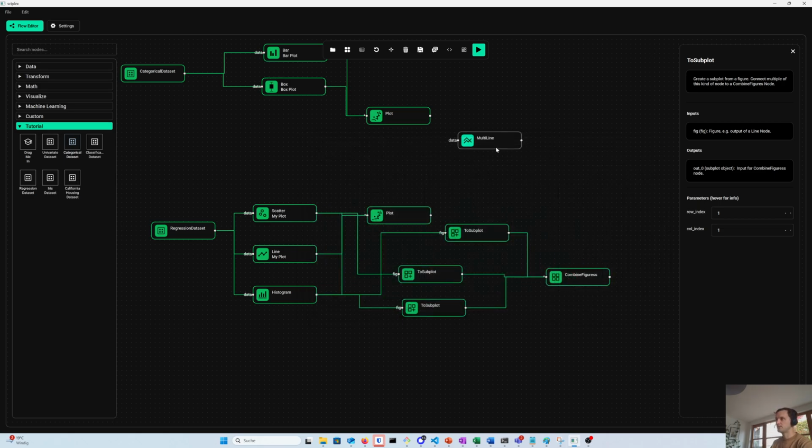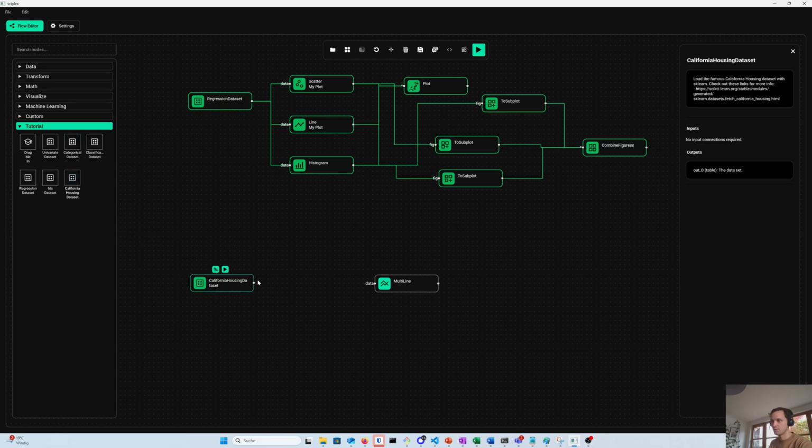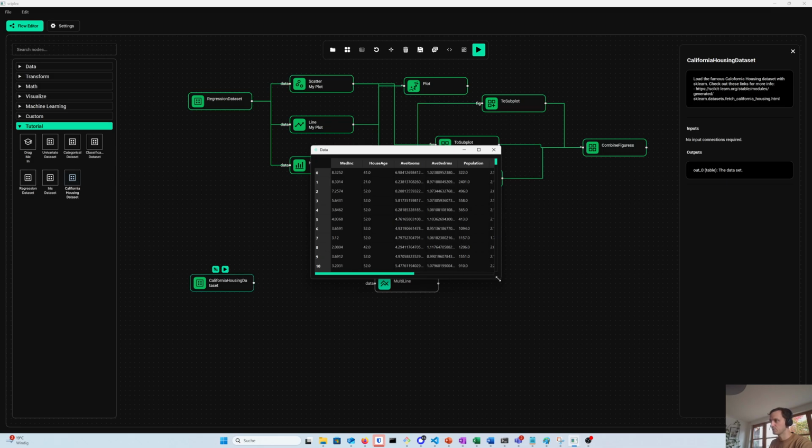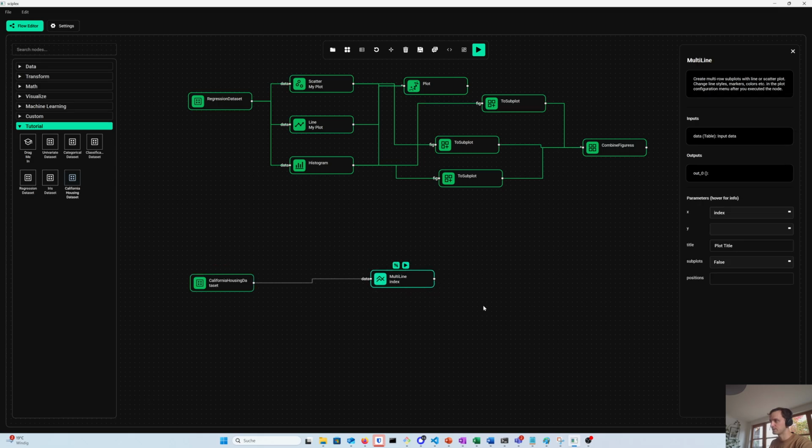So that's for the plotting. And the last one is that multi-line plot. This is just if you have many columns and you want to visualize them quickly. Take the California housing data set as an example. You can see there are a couple of columns, and if you want to visualize them all in a line plot, you can use that multi-line node. Select an X and a Y column. Let's take the first 3.